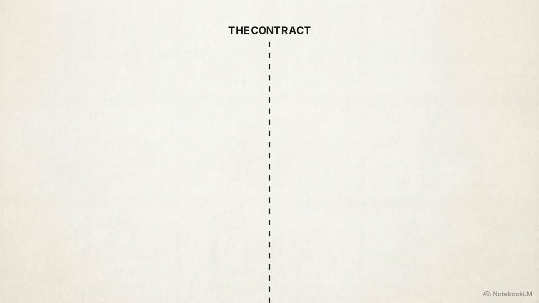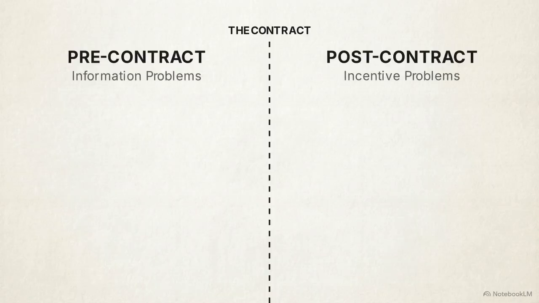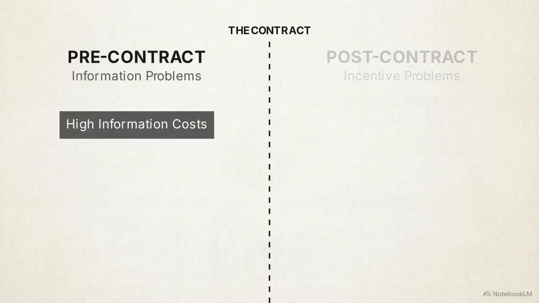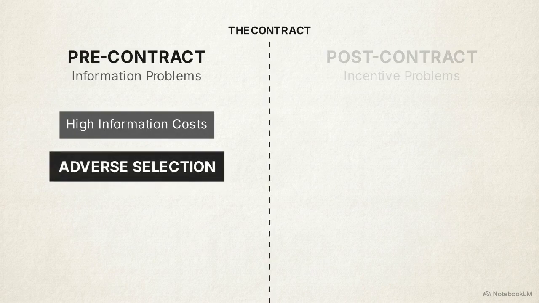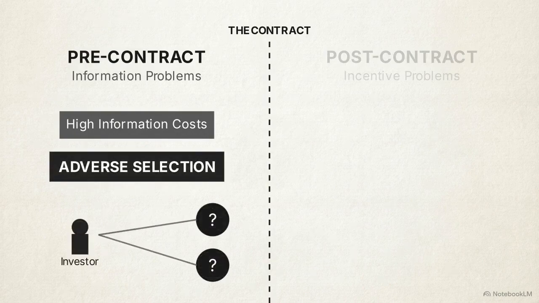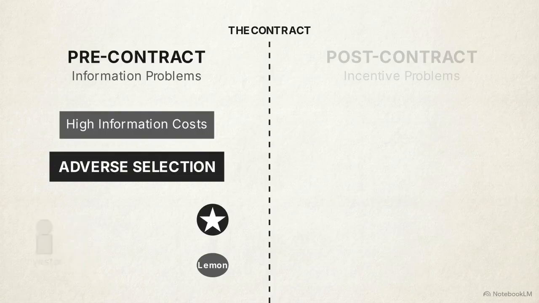To understand these mechanisms, we must look before money changes hands. Before signing, investors face massive pre-contractual information costs. The primary threat is adverse selection. Without clear information, investors abandon good opportunities, unable to distinguish them from lemons. Adverse selection is driven by two main factors.